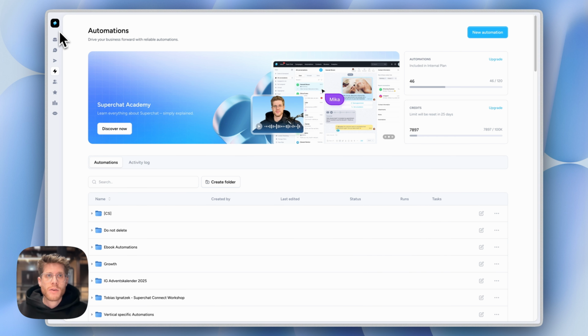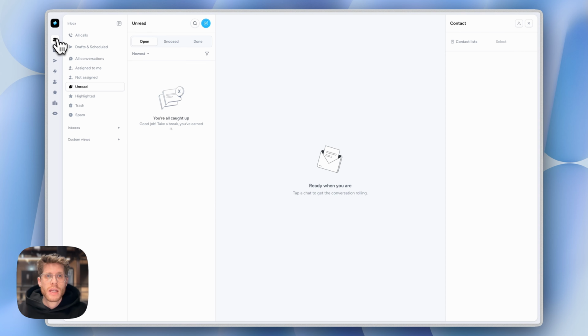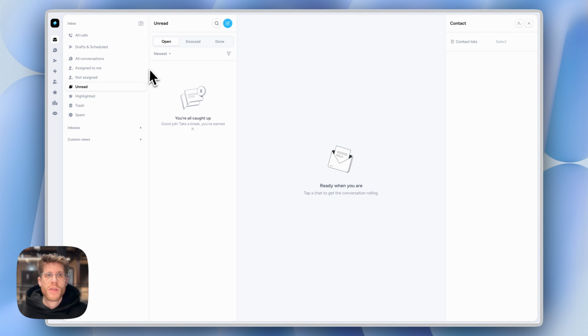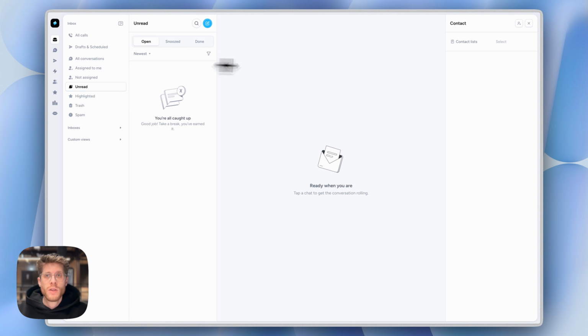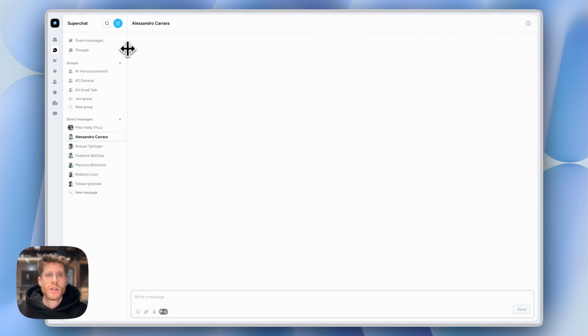Last but not least, we have one additional thing in the inbox, a very small thing: you are now able to adjust the width of this sidebar. That's new. What you can also do is adjust this width that we already implemented earlier this year. And then you can do the same thing with team chat. So here you can do the exact same thing. It was highly requested, so just a tiny improvement, but yeah, just wanted to let you know.